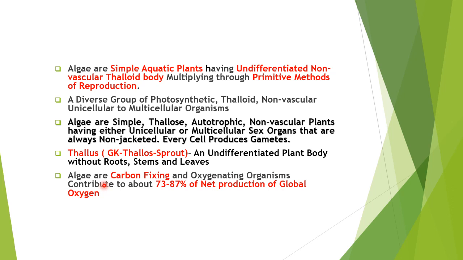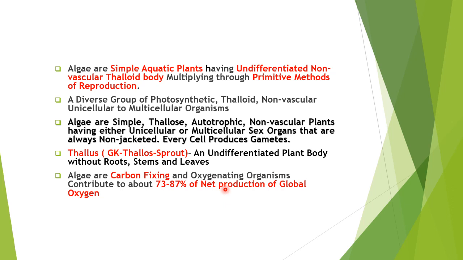And you know, the algae, which we call the seaweeds, are carbon fixing and oxygenating organisms, because once they are photosynthesizing and fixing the carbon dioxide, they'll be releasing the oxygen. So they are carbon fixing and oxygenating organisms that contribute about 73 to 87% of the net production of global oxygen.